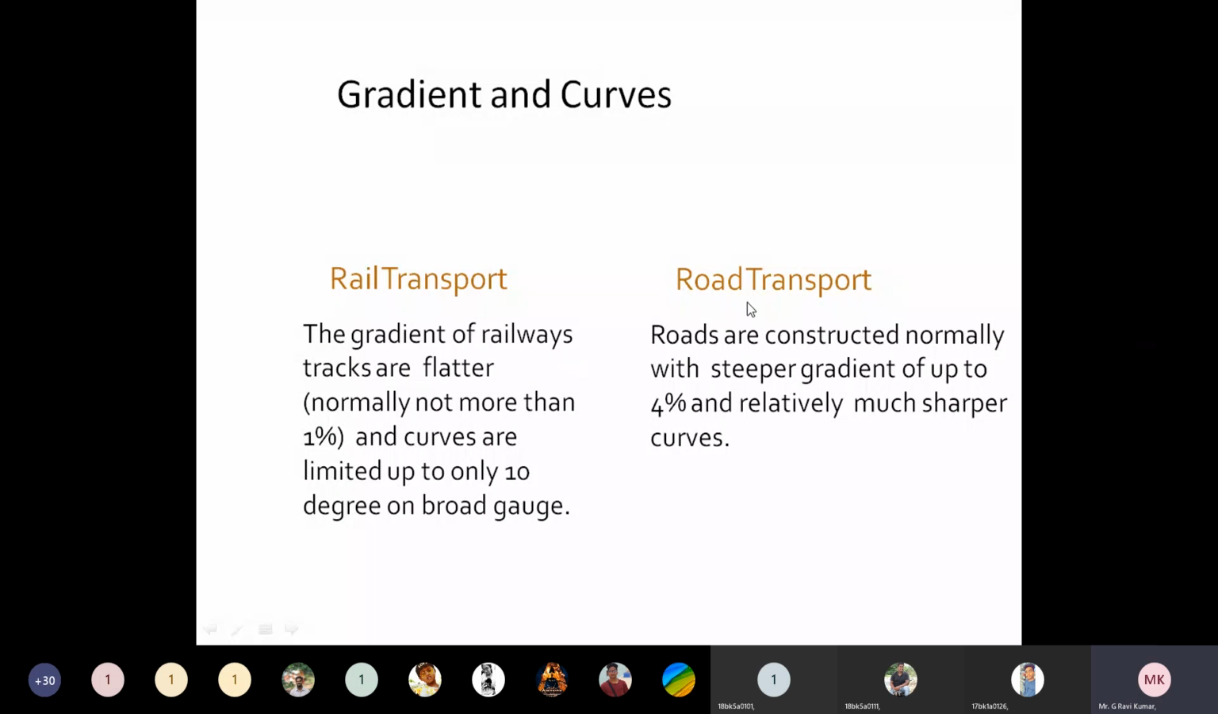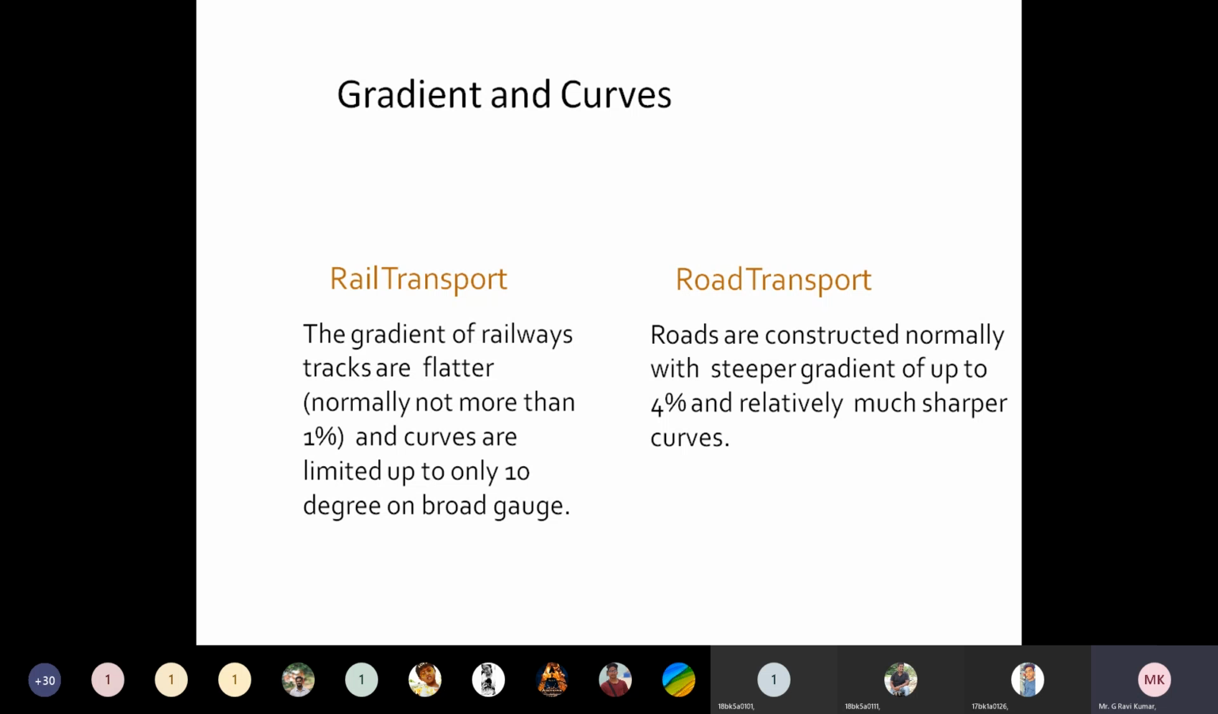And the next one is gradients and curves. What do you mean by gradient? Gradient is nothing but a steep or a slope. It means while traveling along a route, sometimes we need to rise, or sometimes we need to fall. Coming to the geological features, the surface of the earth everywhere may not be leveled. Sometimes it rises, sometimes it falls. So whenever rises and falls occur, we need to provide the route or the railway track with some slope. The slope of a railway track is called gradient. In the same way, the slope we provide for a road is also called gradient.